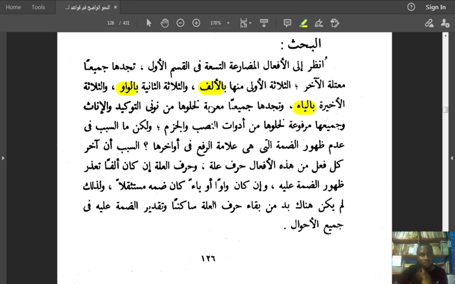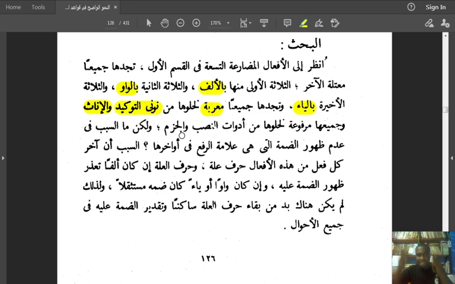So he's saying that all of them are mu'raba. All the verbs accept changes because they are devoid of nunay at-tawkid. The 2 nun, one is at-tawkid and one is inath. That is nun al-niswa. وجميعها مرفوعة لخلوها من أدوات النصب والجزم.